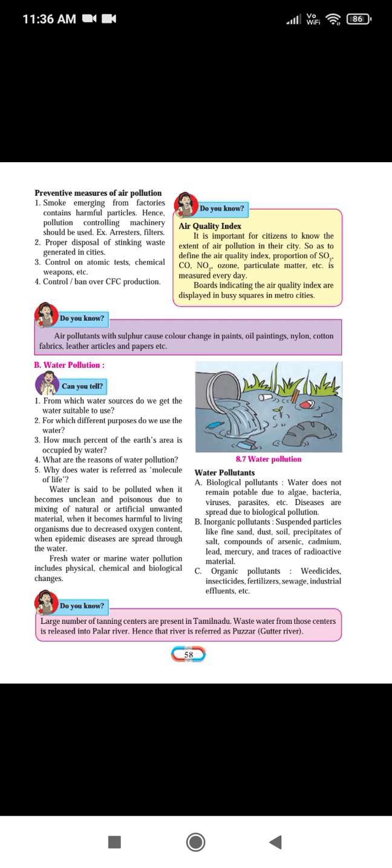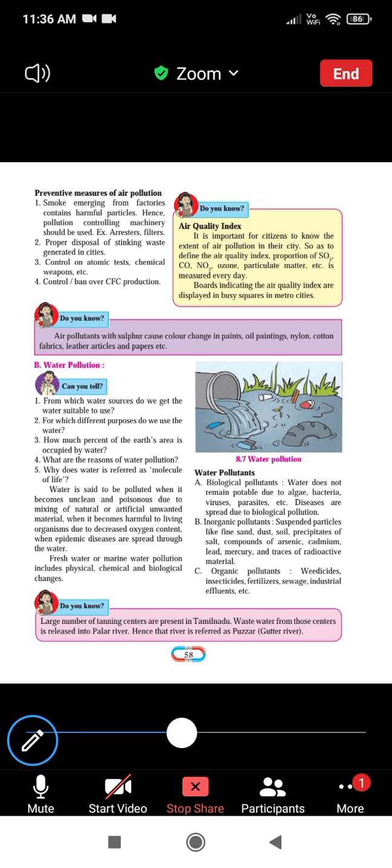From which water sources do we get water suitable to use? Here in the city we get the water from the dams constructed by the government. Next, for which different purposes do we use water?